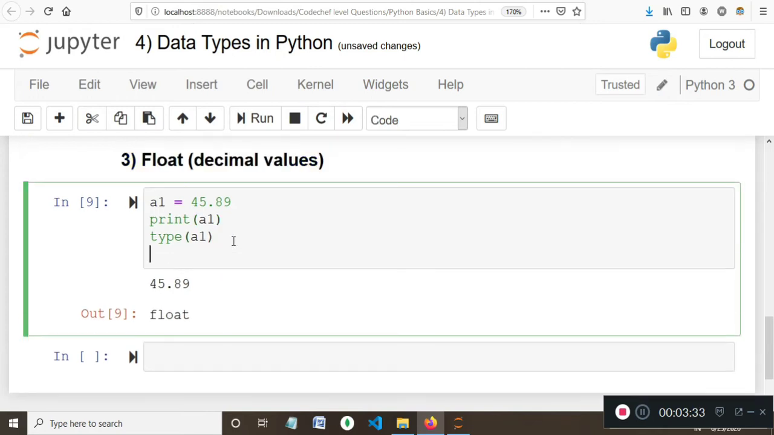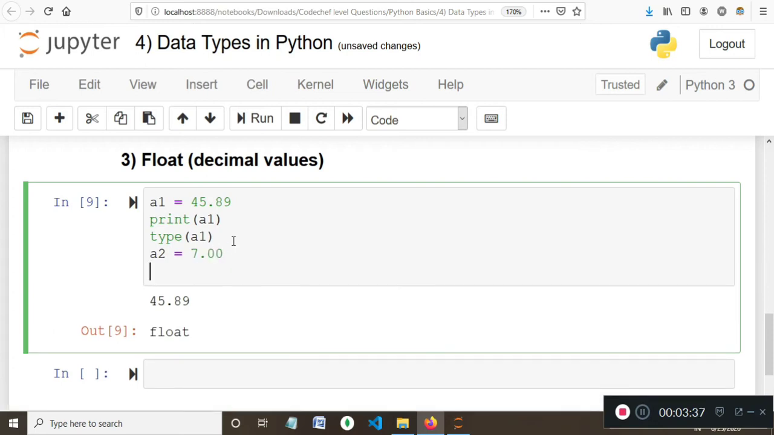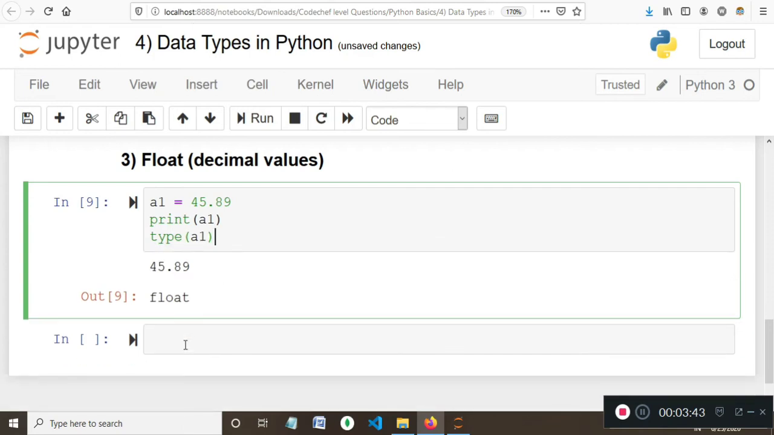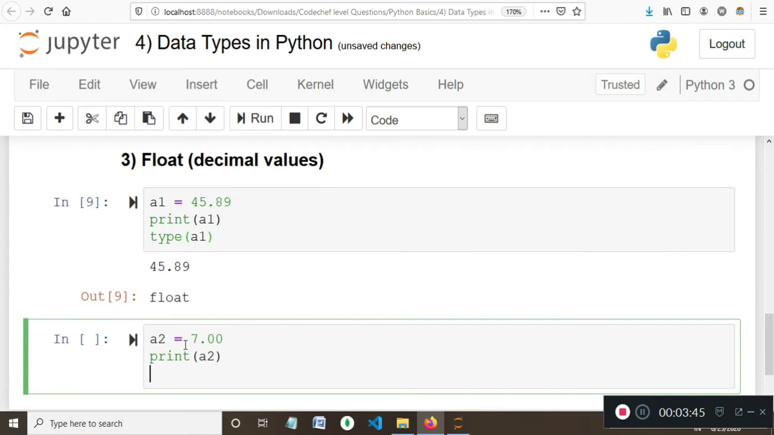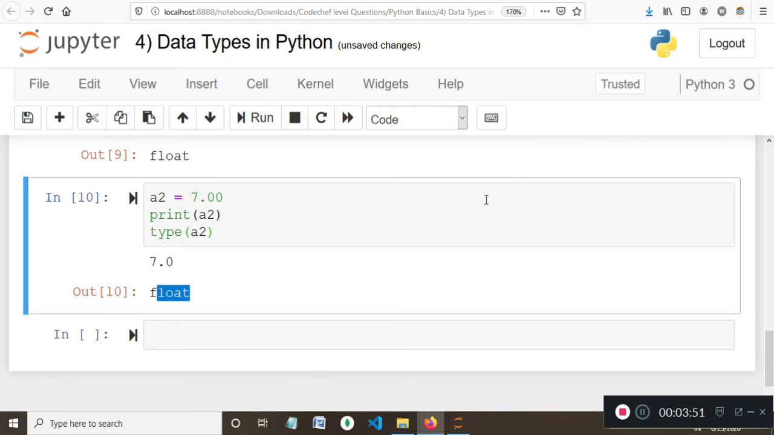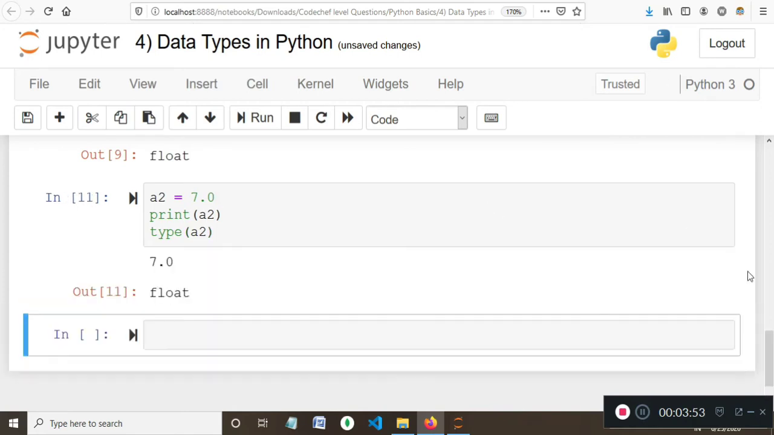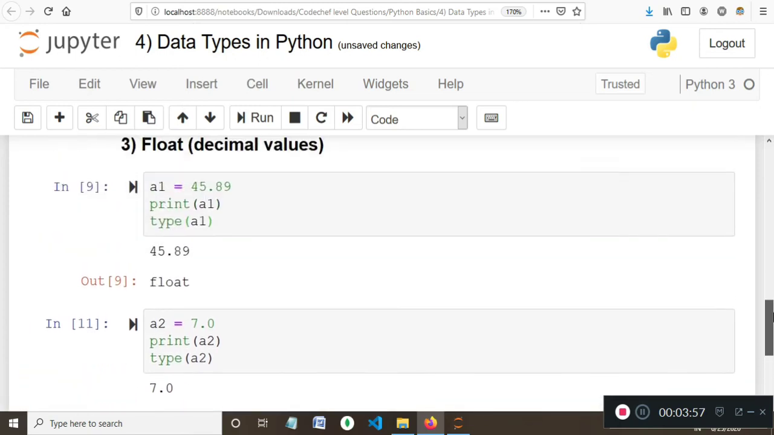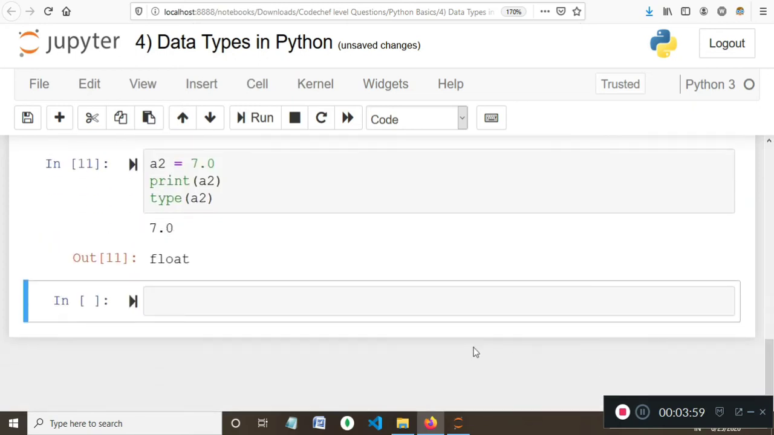Now you can also check something like 7.00, print a2. I'll take this in a separate cell, and here also if I check the type, I'll get the type as float, or even a single zero would do. So here the data type of a2 is float. Now let's move on to another data type.